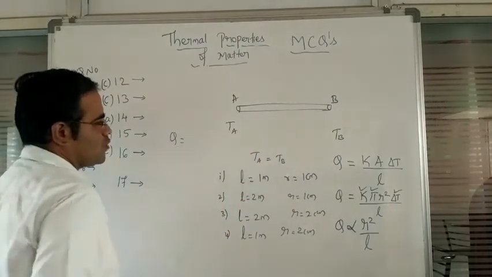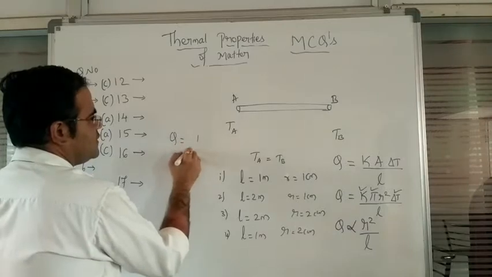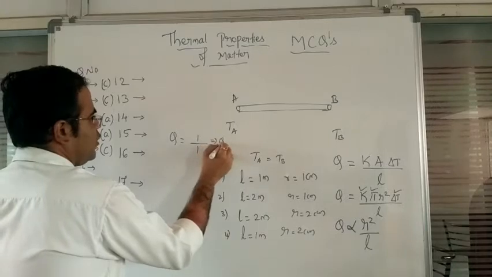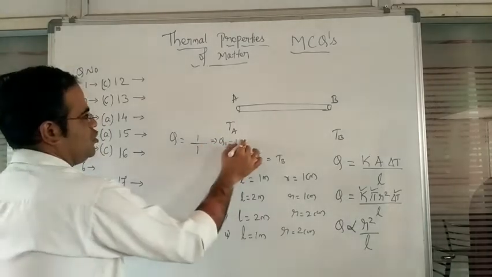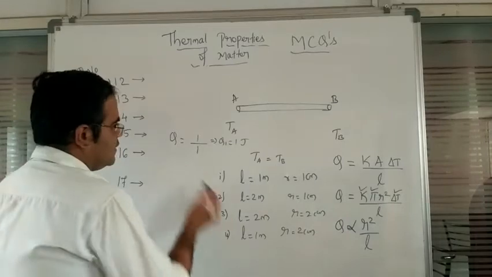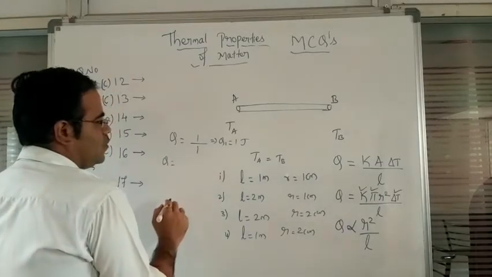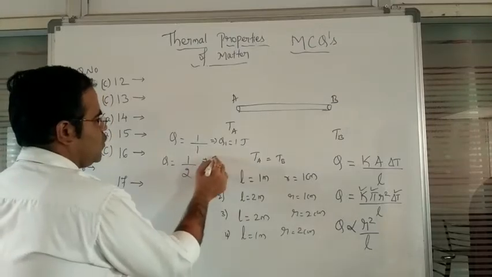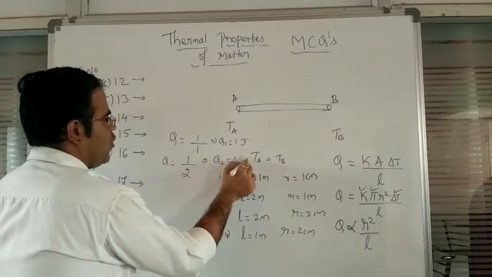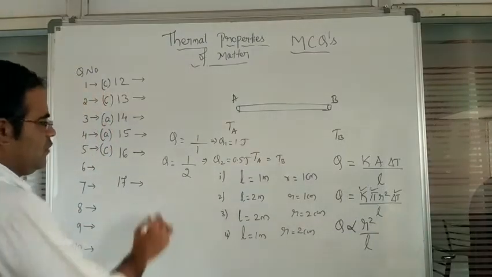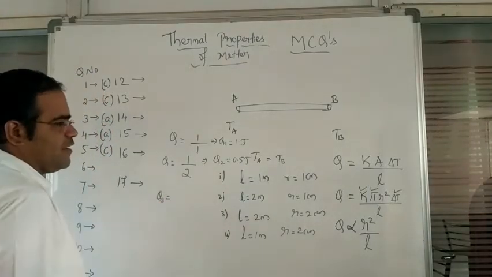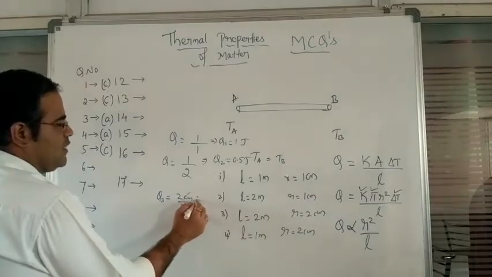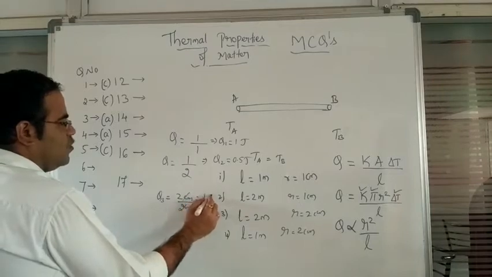Let us go through the first option here. Radius is 1 centimeter squared, length is 1, so Q1 is equal to 1 joule, the amount of heat energy. In the second one, 1 centimeter divided by length 2 meter, so Q2 is equal to 0.5 joules. Now in the third one, Q3 is equal to 2 centimeter divided by 2 meter. These two will get cancelled, so we are going to observe 1 joule.